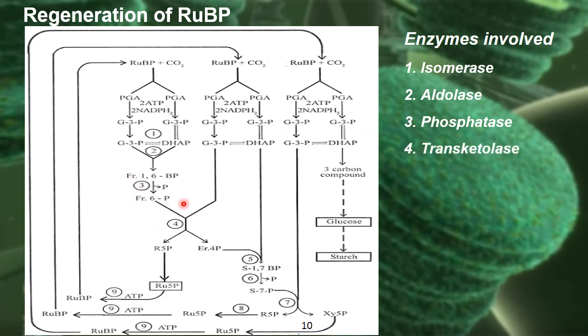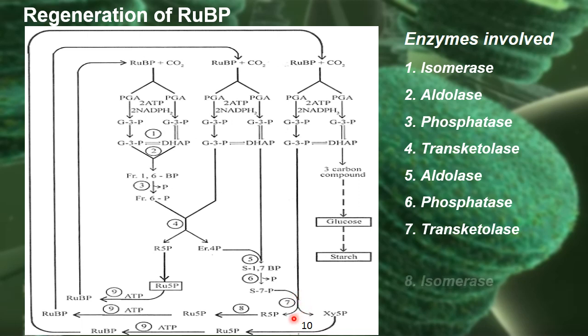Later on, for combination of fructose 6-phosphate and G3P, the enzyme involved is transketolase. And for combination of erythrose 4-phosphate and DHAP, the aldolase enzyme is used. And again for dephosphorylation, the phosphatase enzyme is used. And again for combination of S7P and G3P, it is mediated by the transketolase enzyme. Then for conversion of ribose 5-phosphate to ribulose 5-phosphate, the isomerase enzyme is used.